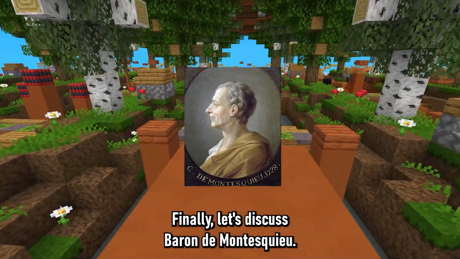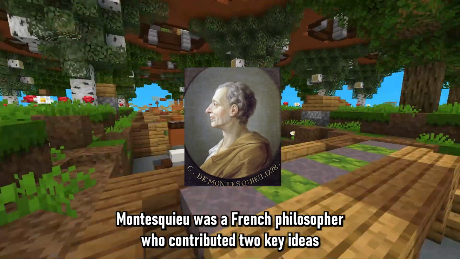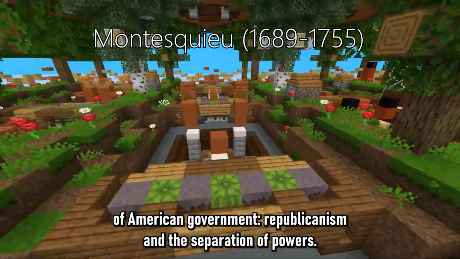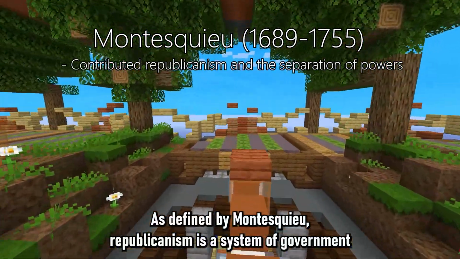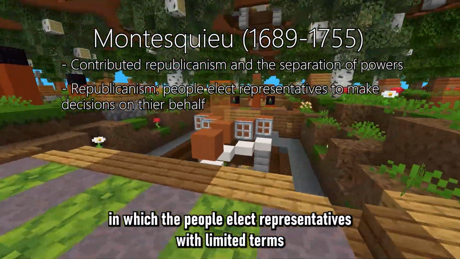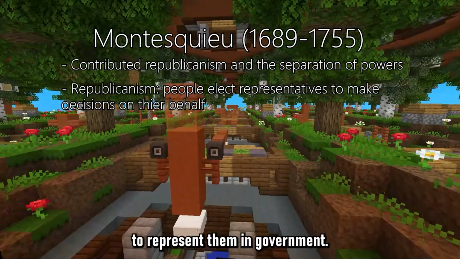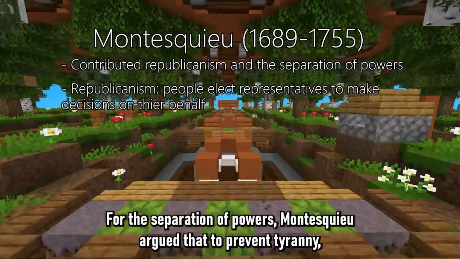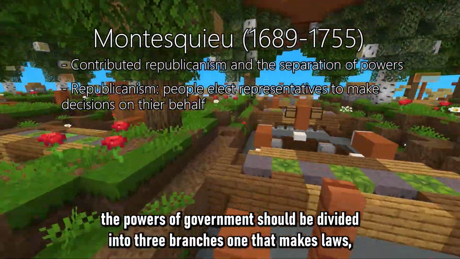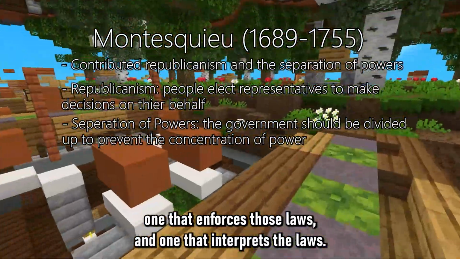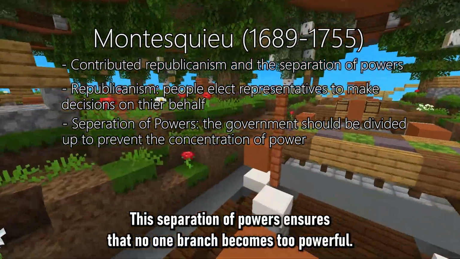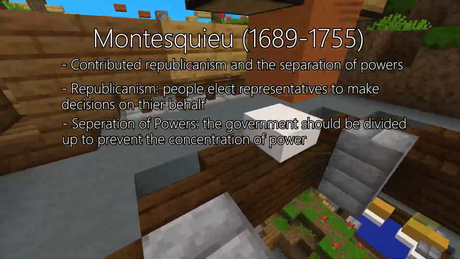Finally, let's discuss Baron de Montesquieu. Montesquieu was a French philosopher who contributed two key ideas to the foundation of American government: republicanism and the separation of powers. As defined by Montesquieu, republicanism is a system of government in which the people elect representatives with limited terms to represent them in government. For the separation of powers, Montesquieu argued that, to prevent tyranny, the powers of government should be divided into three branches: one that makes laws, one that enforces those laws, and one that interprets the laws. This separation of powers ensures that no one branch becomes too powerful.